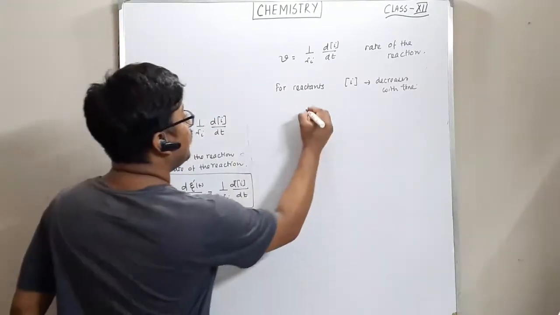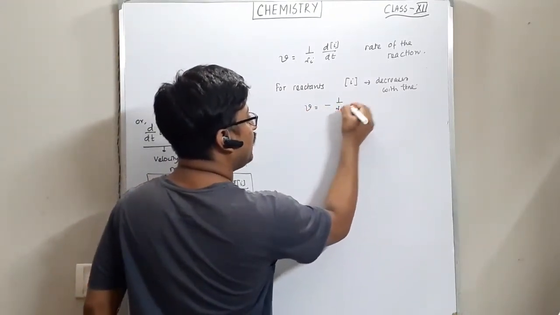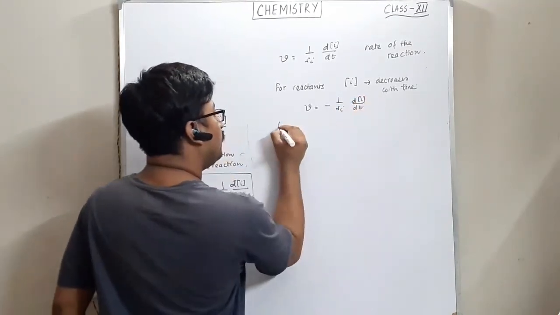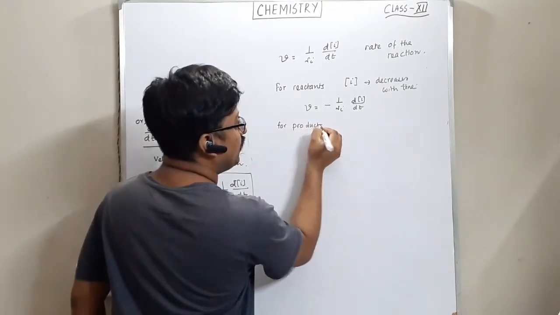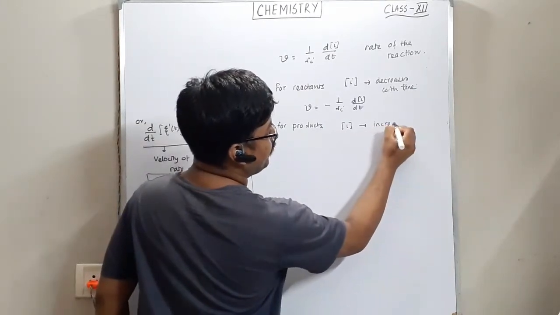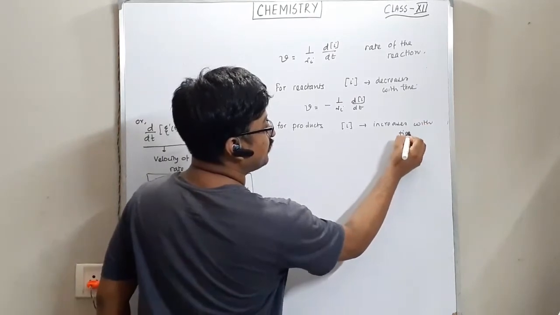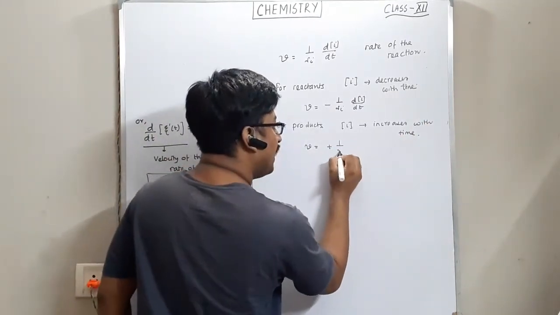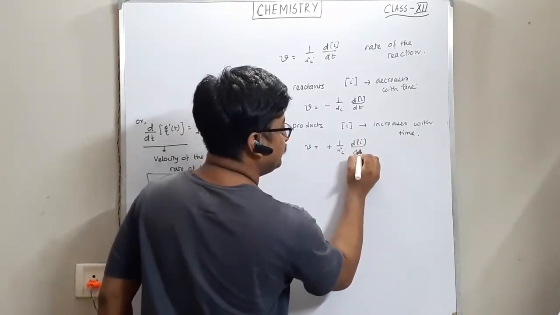So what we can say? The rate in terms of a reactant is minus 1/ν_i d[i]/dt. But for products, [i] increases with time, so the rate is plus 1/ν_i d[i]/dt.